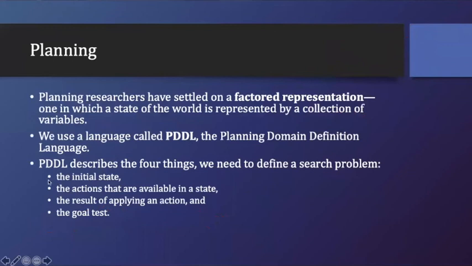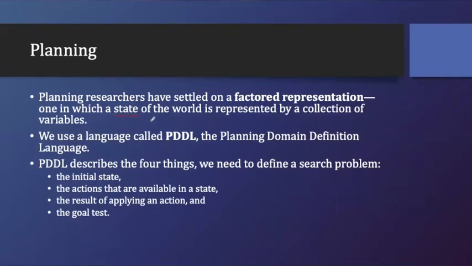So in planning, researchers have settled on a factored representation. Factored representation means there are different modules, and these different modules act with each other; they are not independent, they are dependent on each other. It is one in which the state of the world is represented by a collection of variables. Here we have different sorts of variables that we'll use, and these variables will be used to represent any state.